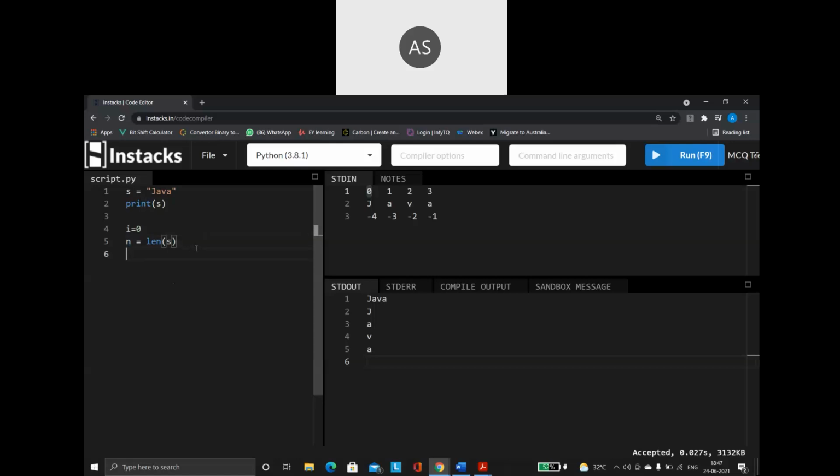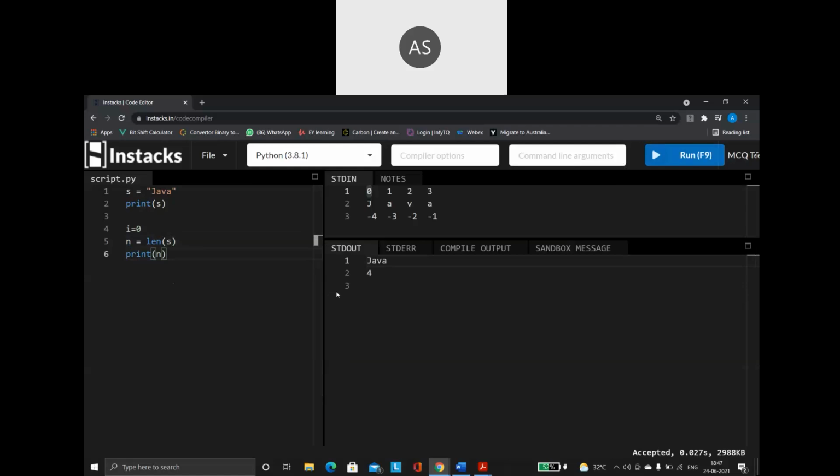Let us say, for example, let me print n. I am saying print n. Now if I run this program, see what it says: 4. So Java consists of 4 characters. Exactly correct. Now I am saying Java program, and I run this. See what it says. It says 12.